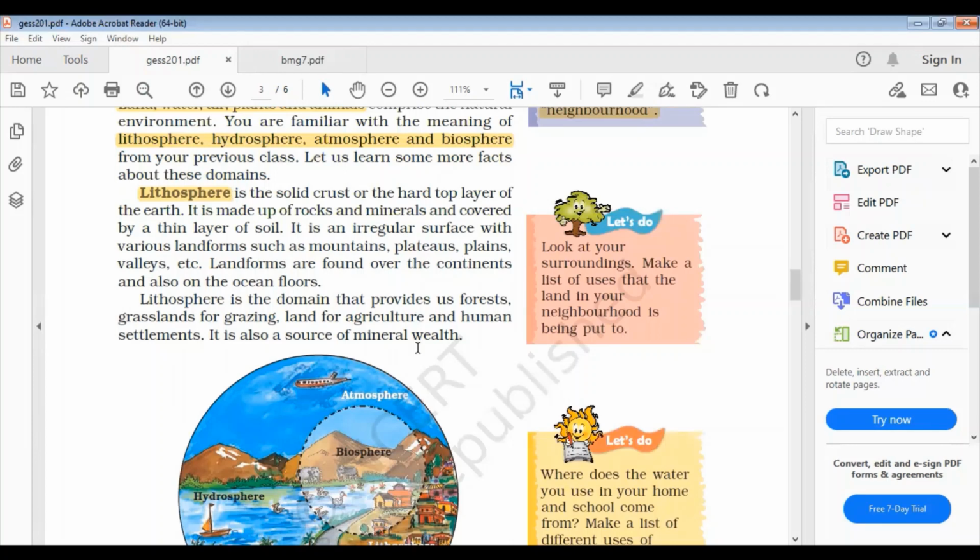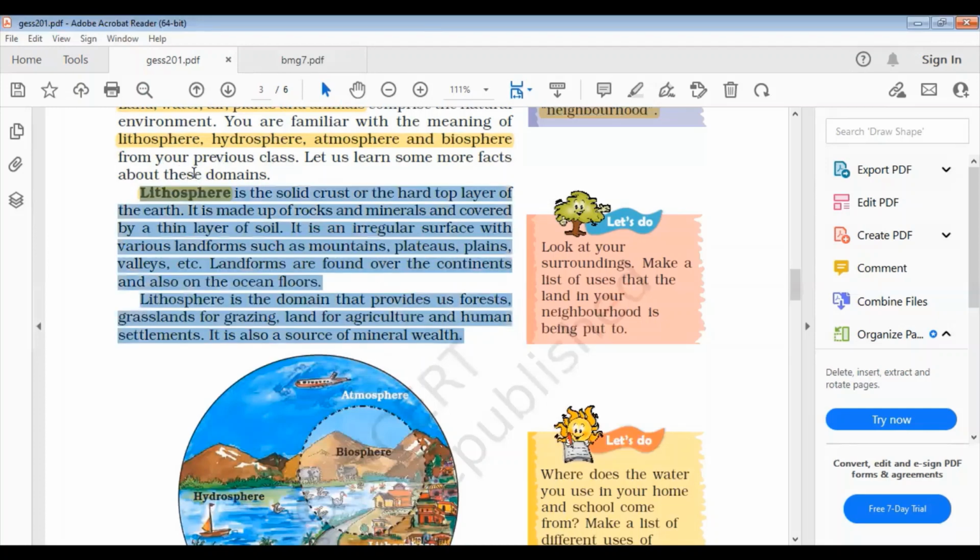So these things about lithosphere, if you want to write a short note, are the parts of the short note, but you can get it in a different way. Instead of a direct short note, you can get questions like: in which domain do we find different types of landforms, in which domain do we find forest and grassland, and which domain is suitable for human settlement. You will get questions like this also.